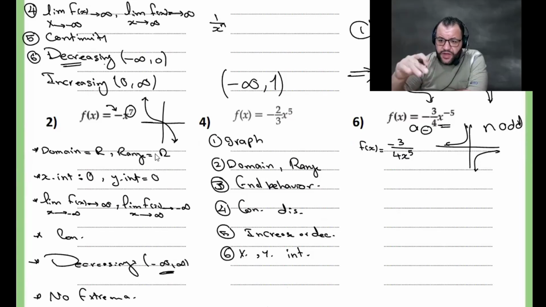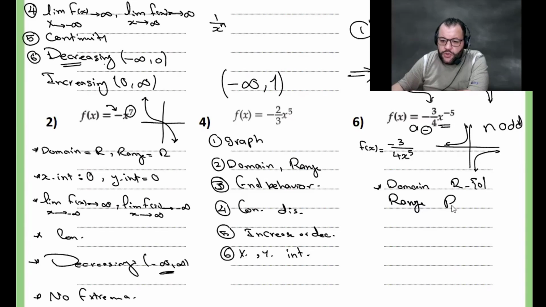Now for the domain. The domain is all values except 0. Any problem for the domain? I know that all of you solved the domain. The domain is the set of real numbers minus the set of 0, and also the range will be the same. You will find all of the answers except 0. After that, the x-intercept: the graph will never intersect the x-axis or the y-axis. There is no x or y intercept.